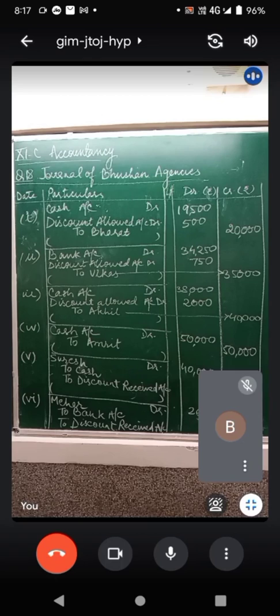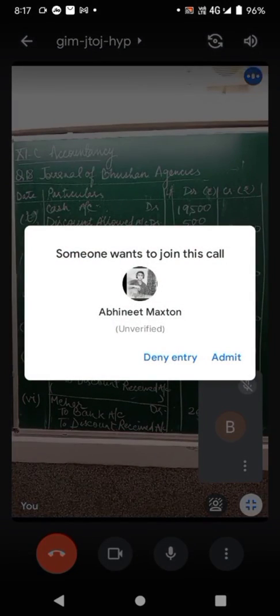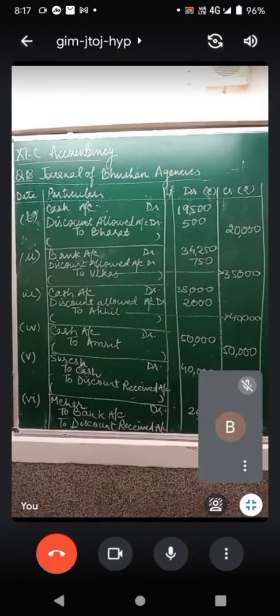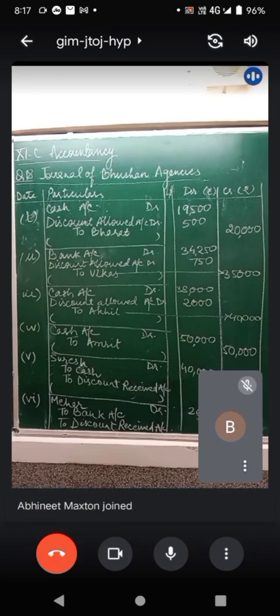You will get 2 holidays, Friday and Sunday, and if we continue with the same timetable, we are going to have ledger posting.